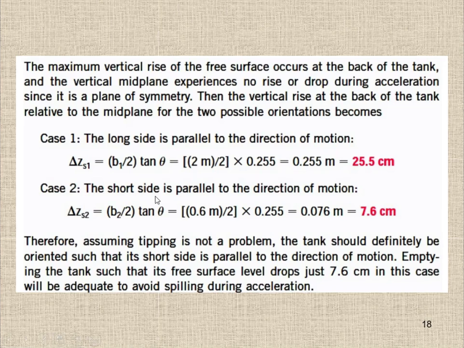Case 2, the shorter side parallel to the direction of motion, gives a rise of 7.6 centimeter. Here you can see this is the higher rise, this is the lower rise. If you take this side as the direction of motion, what will happen? The water will spill out from this side because the rise this side can handle is very small. So if you take this side as the direction of motion, the rise is only 7.6 centimeter, which this side can handle, but the longer rise cannot be handled by the shorter side.